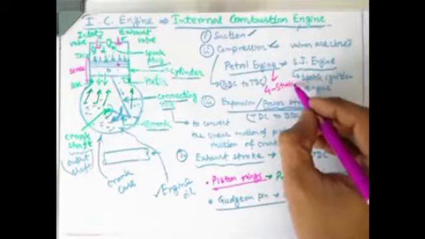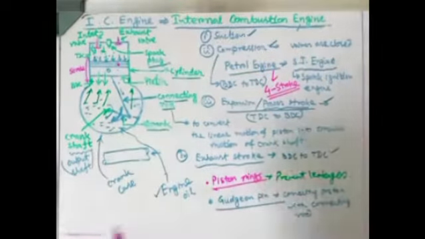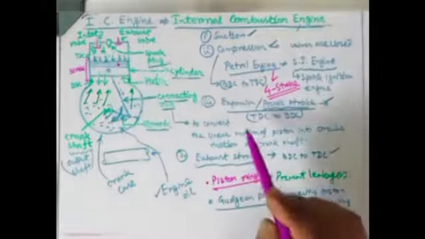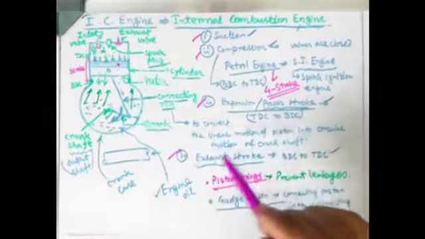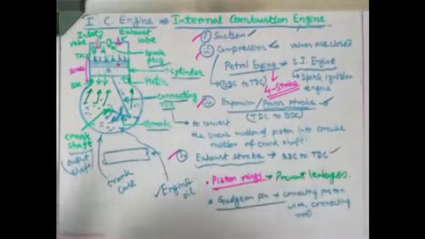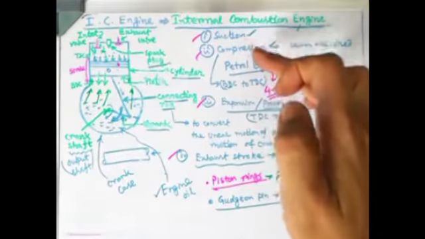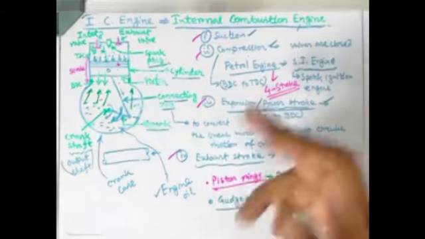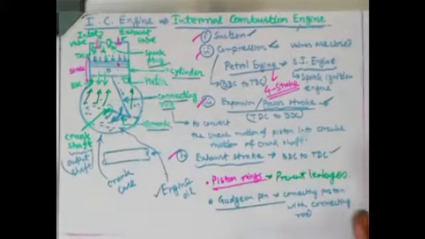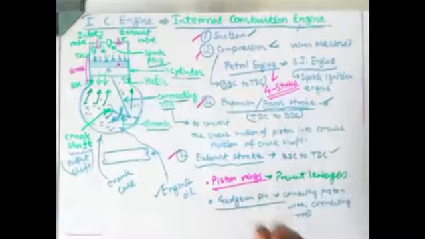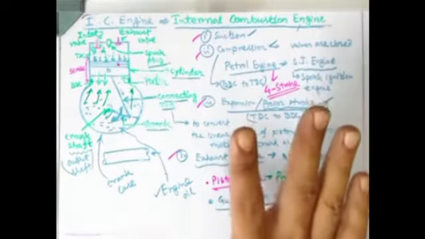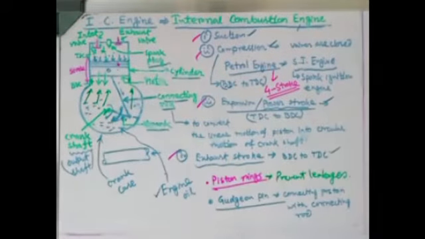Why is it 4-stroke? Because from suction up to exhaust, suction, compression, expansion and exhaust, 4 strokes are being completed. One stroke means one travel of piston from TDC to BDC or BDC to TDC. So due to these 4 strokes, 4 processes are being completed. That's why up to this we have only discussed the 4-stroke SI engine. Okay, next video will be coming.